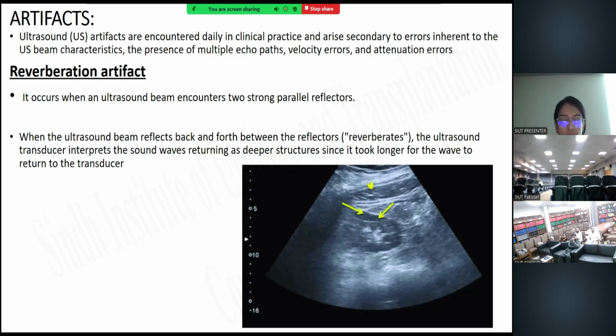This phenomenon also happens when there are gas bubbles inside the bowel tubes. Multiple gas bubbles act as individual reflecting cells. There will be continuous back and forth motion of the waves between the two adjacent structures.